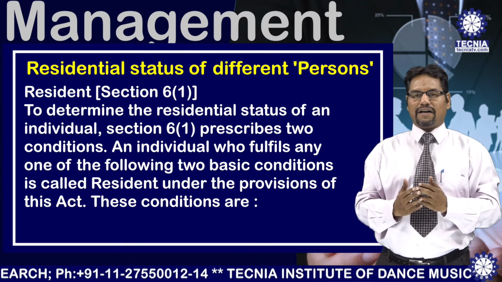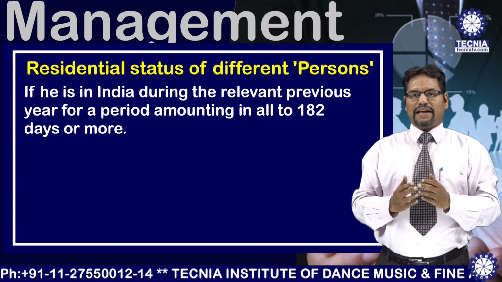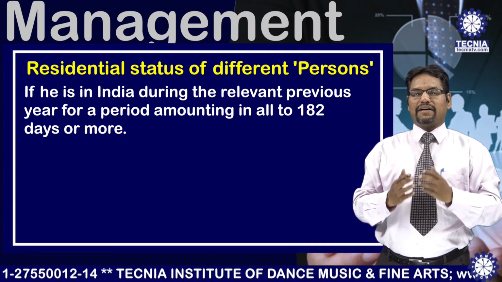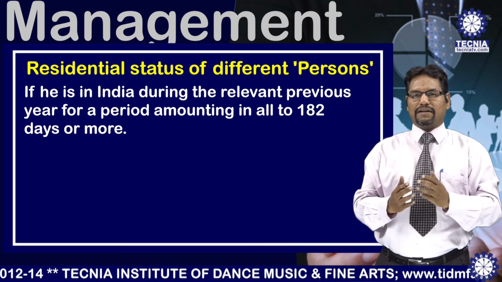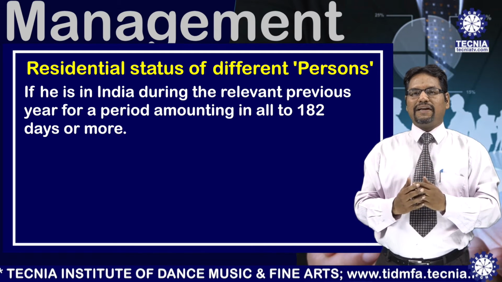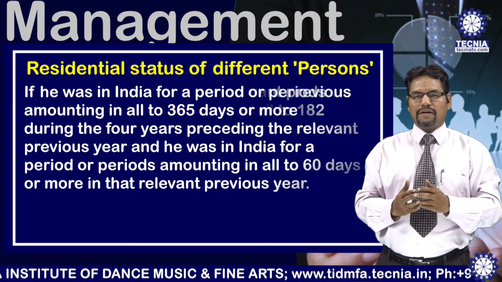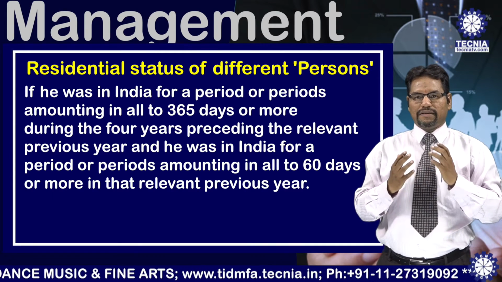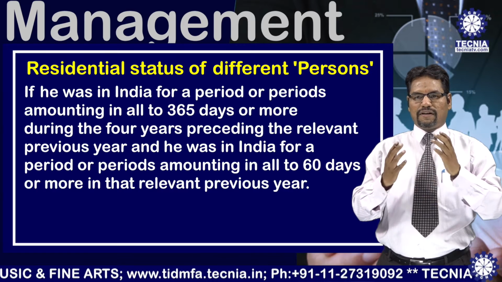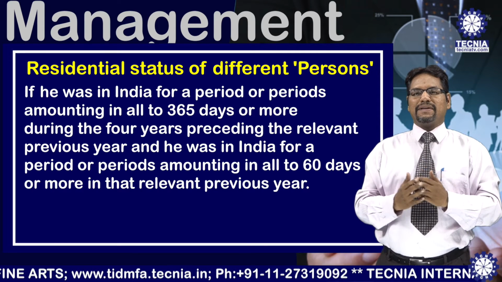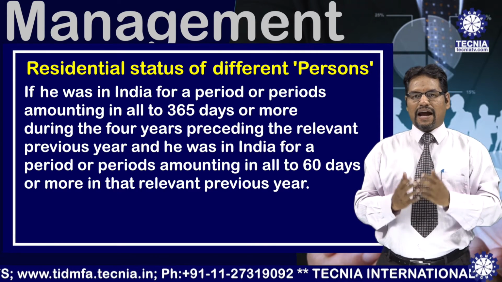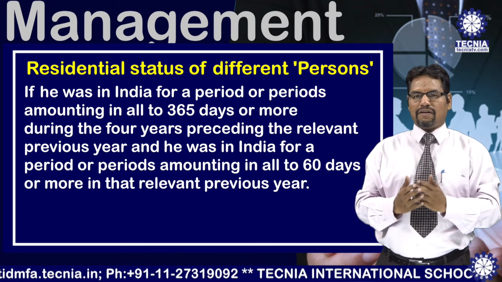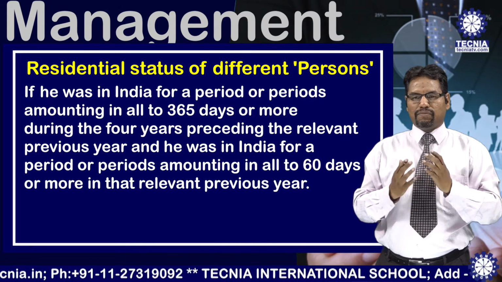These conditions are as follows. If an individual is in India during the relevant previous year for a period amounting in all to 182 days or more, or if he was in India for a period of 365 days out of the 4 years immediately preceding the relevant previous year, and he was in India for a period of 60 days or more during the relevant previous year.